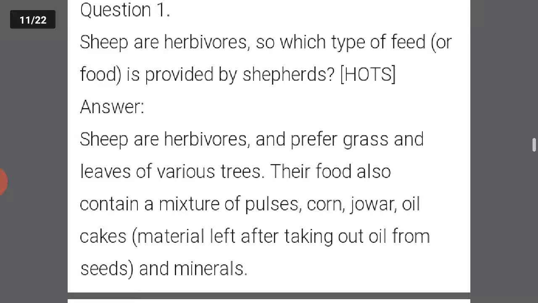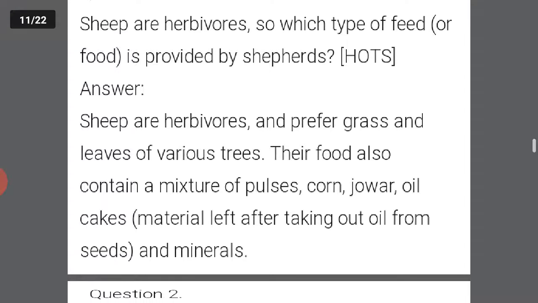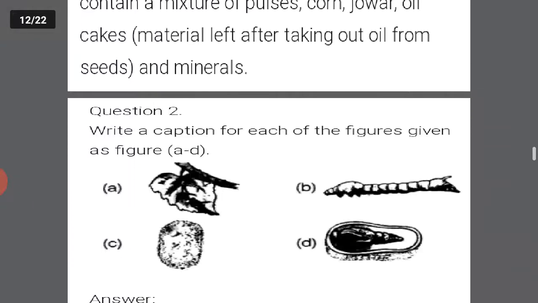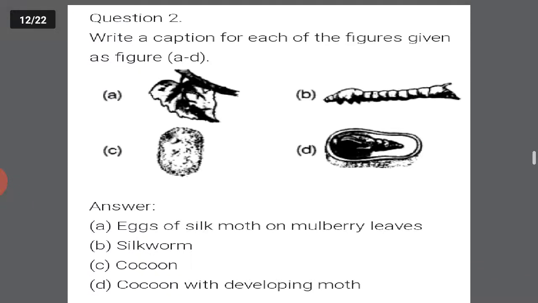Okay, now sheep are herbivores, so which type of feed is provided to them? Answer: sheep are herbivores and prefer grass and leaves of various trees. Their food also contains a mixture of pulses, corn, jowar, oil cakes, material left after taking out oil from the seeds, and minerals. Okay.